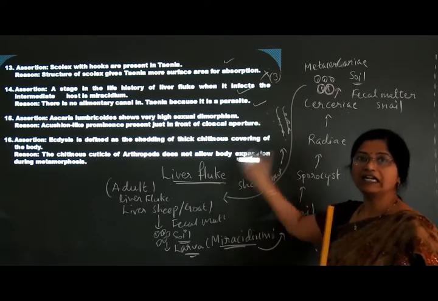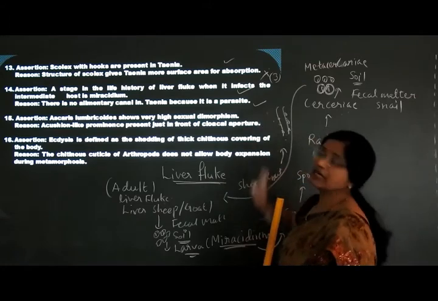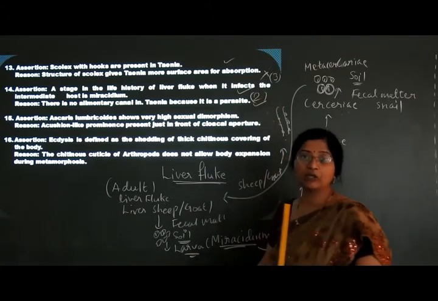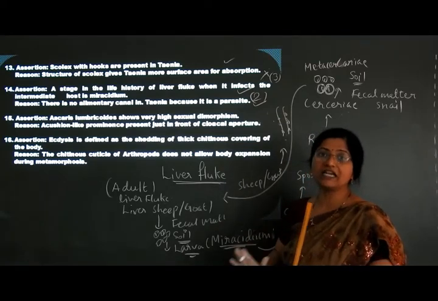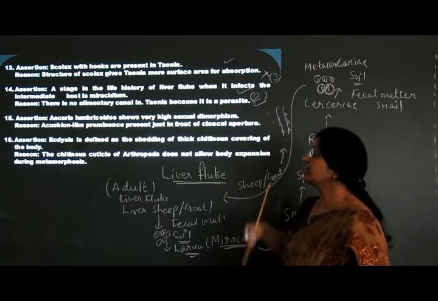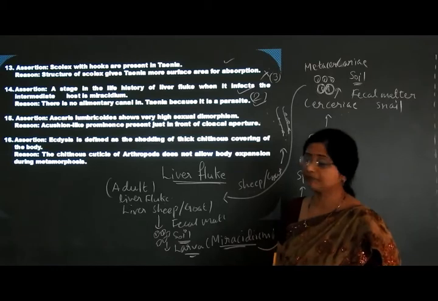But one statement is about liver fluke, and the other statement is about Taenia. But both statements are true. Hence this is the second answer. We have to go for the second option. Both the statements are true. Reason is true, assertion is also true, but it is not the correct explanation of the assertion. Hence we are not choosing the first option.